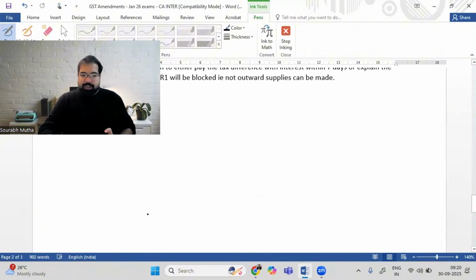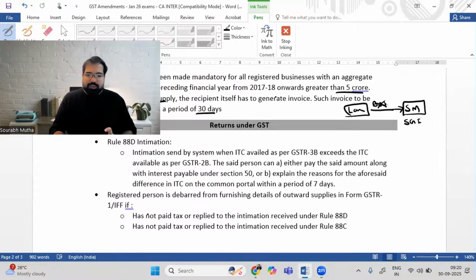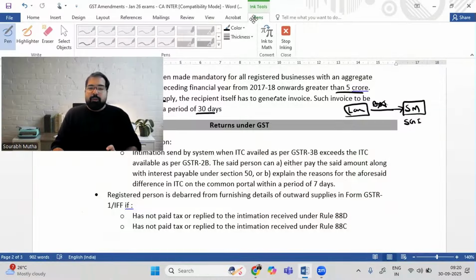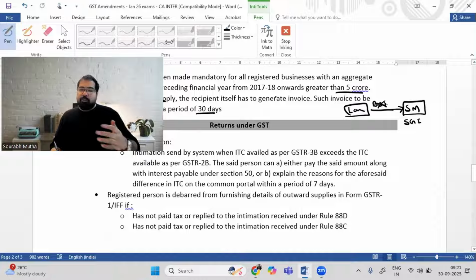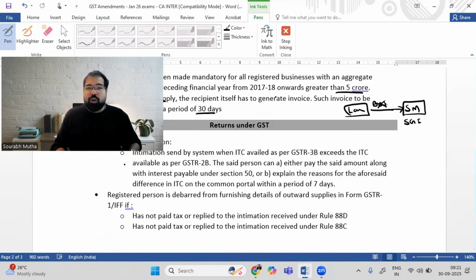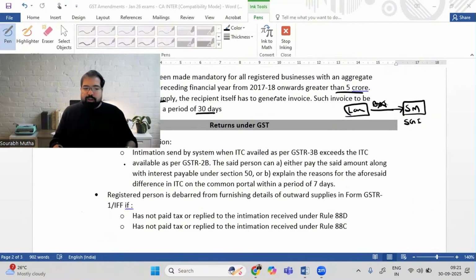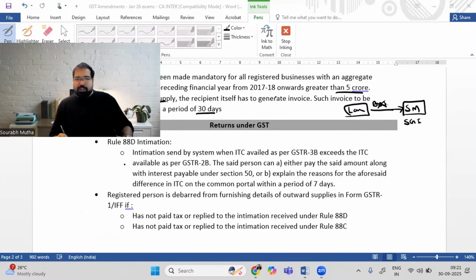The last chapter, and then we'll go to charge of GST as well. Returns. Whatever happens in your GST life, you have to tell the government by filing returns like return of outward supply, GSTR1, the proper big return, GSTR3B, composition scheme suppliers have to file GSTR4, and so forth. You have to file the GST returns on the common portal, on the GST portal. Now, let's talk about some mismatches.